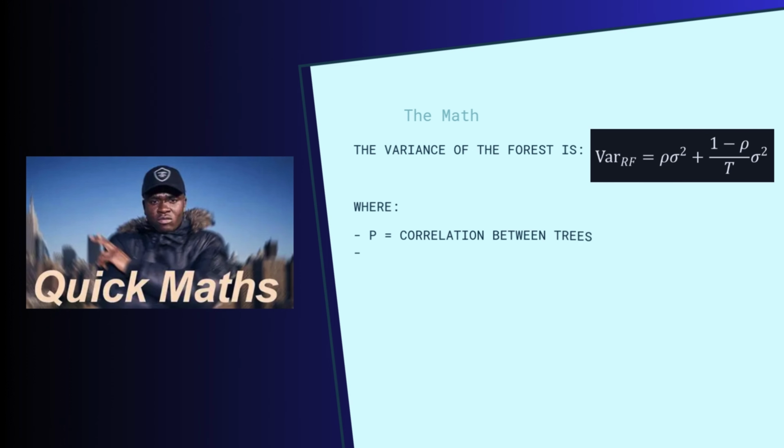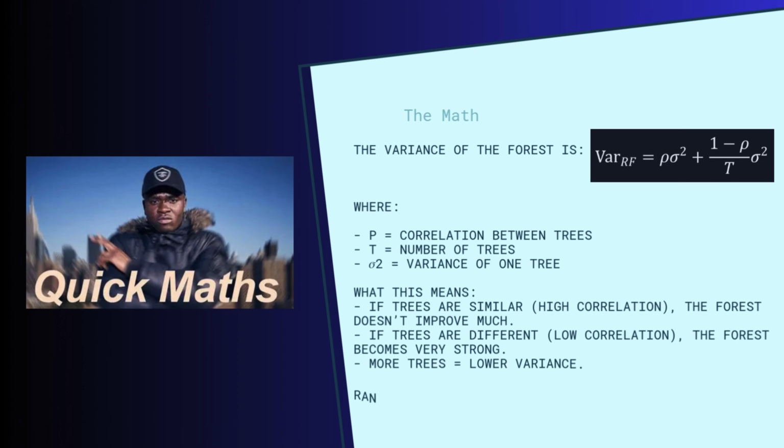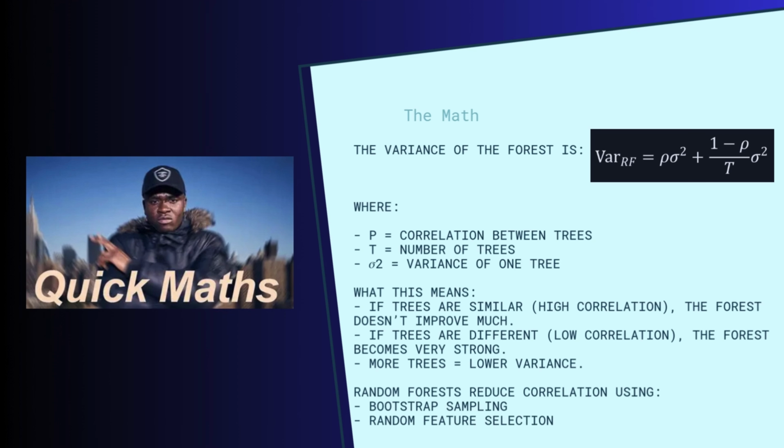What this formula means is that if the trees are similar, which is high correlation, the forest doesn't improve much. If the trees are different, which is low correlation, the forest becomes very strong. The more trees, the lower the variance. Random forests reduce correlation using bootstrap sampling and random feature selection.